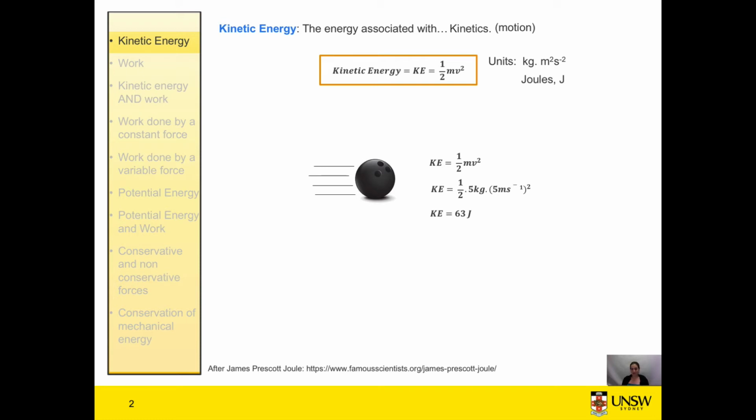And we know that bowling balls in general are not inclined to move. They obey Newton's first law, and therefore they should remain stationary unless they're acted upon by a force. So for our bowling ball to get up to a speed of 5 meters per second, we must have acted on it with a force. And we say we must have done work on the bowling ball.